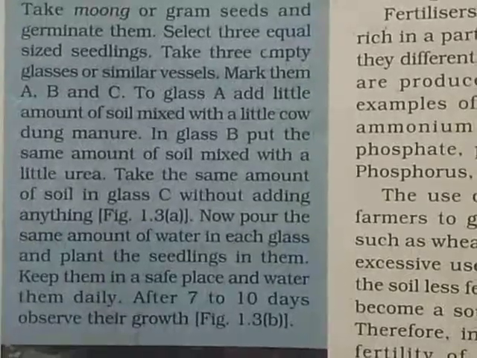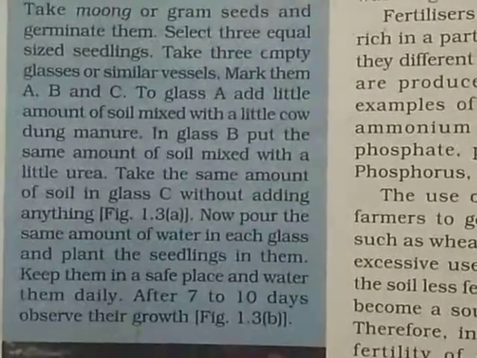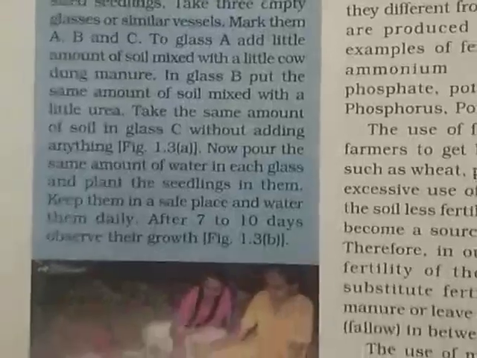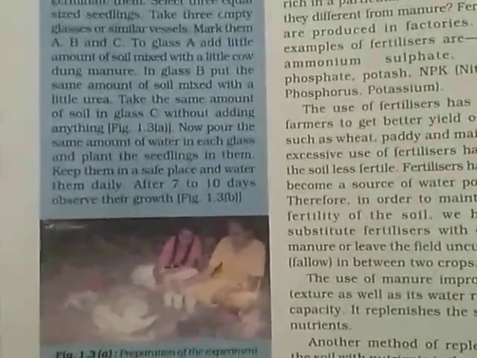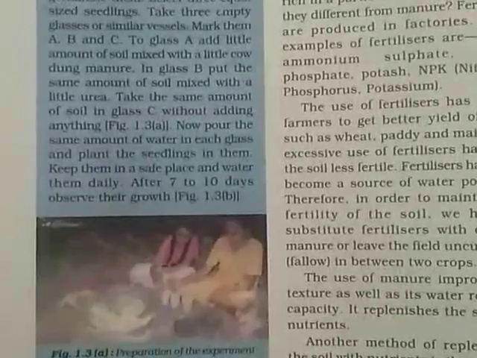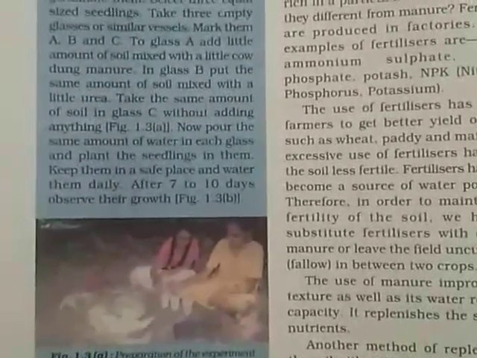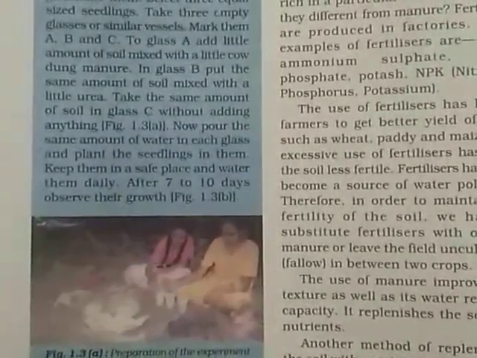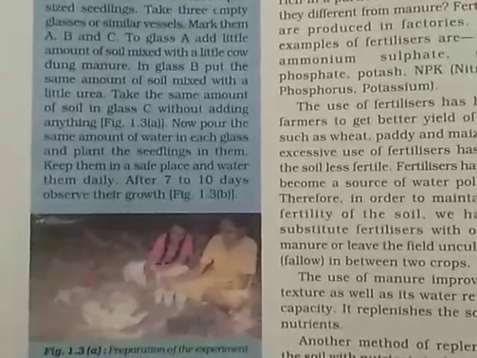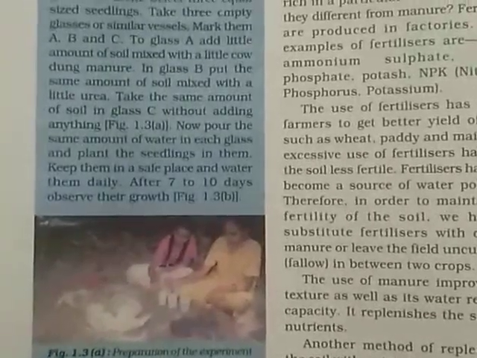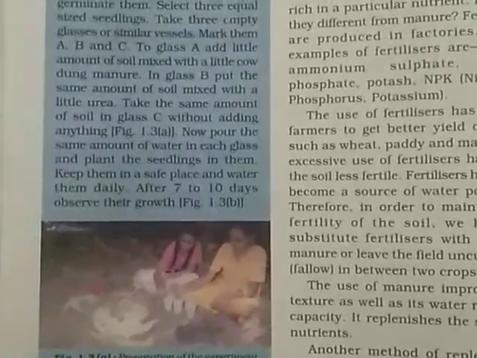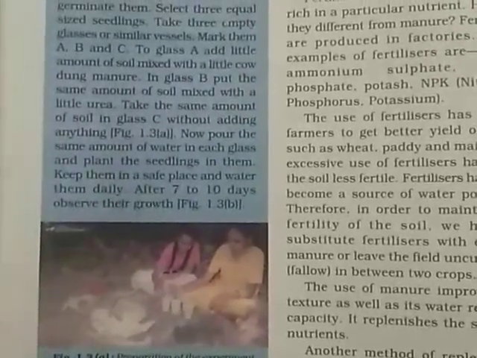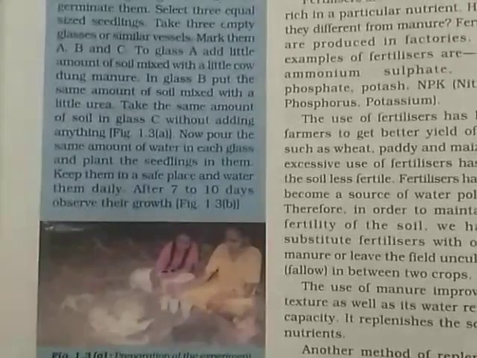Okay, here the activity given in 1.2 is that a girl and a lady are doing one experiment. They have taken three cups, A, B and C. In these three cups they are sowing some moong seeds. In the first cup they have added soil with some cow dung and some seeds.